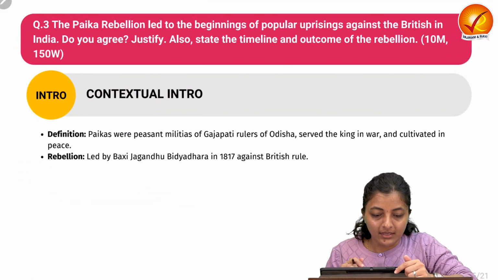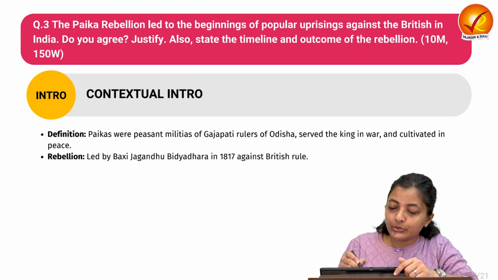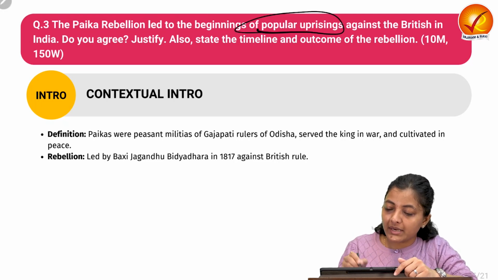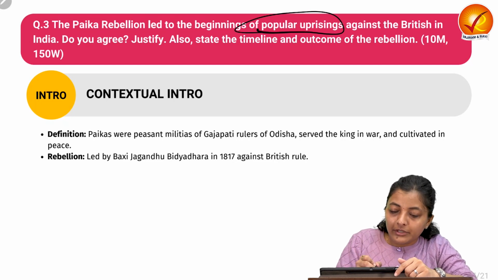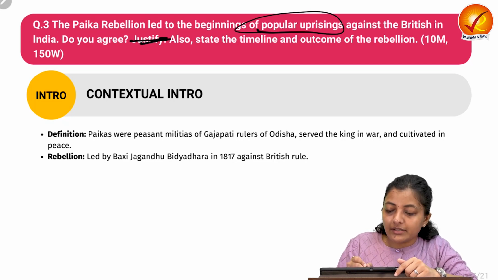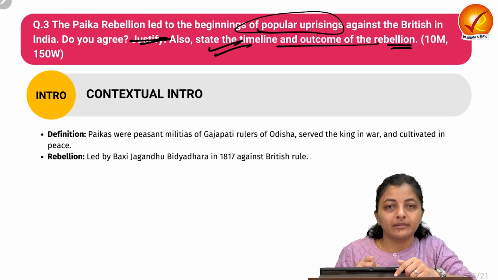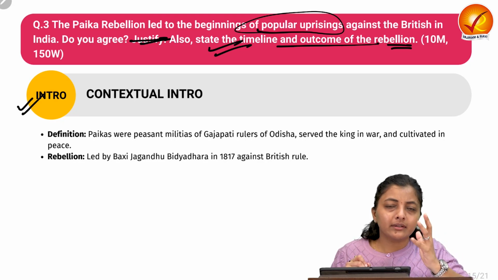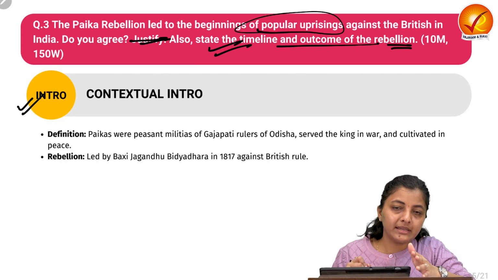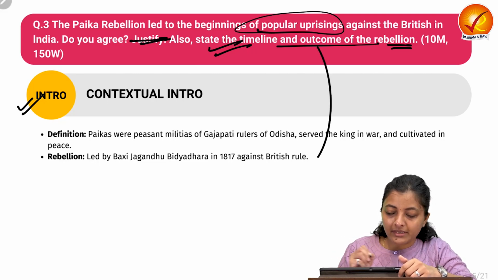Moving on to the third question: the Paika Rebellion led to the beginning of popular uprisings against the British in India. Do you agree? We need to justify this and also state the timeline and outcome of this rebellion. In the introduction, you can write about the time duration when this Paika Rebellion was going on, and you can also write about the leader of this rebellion.